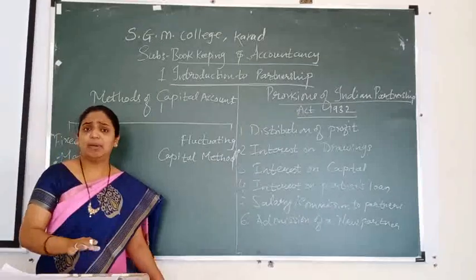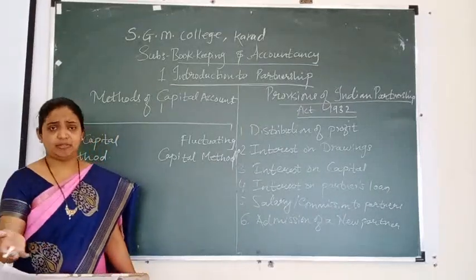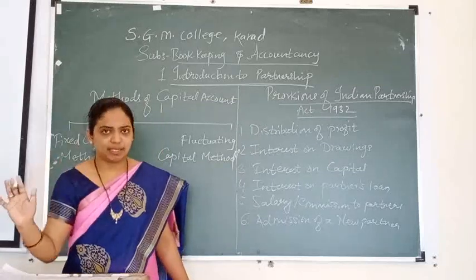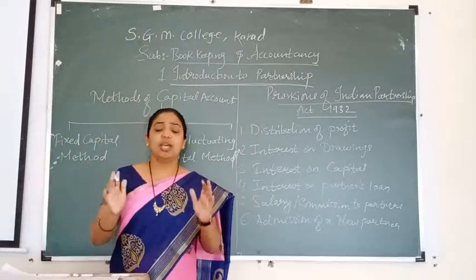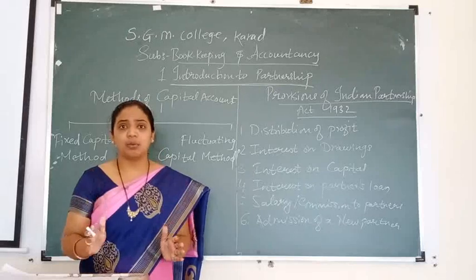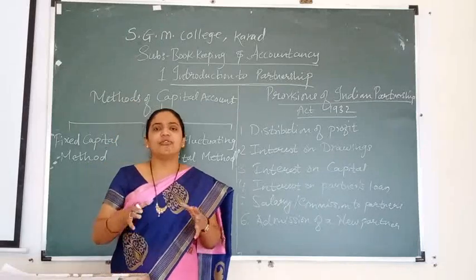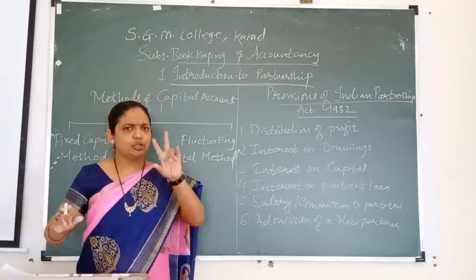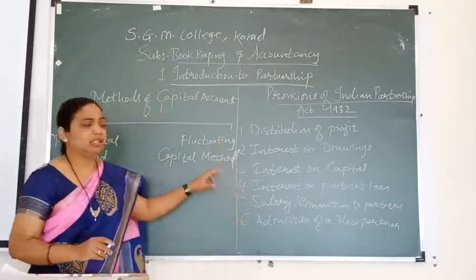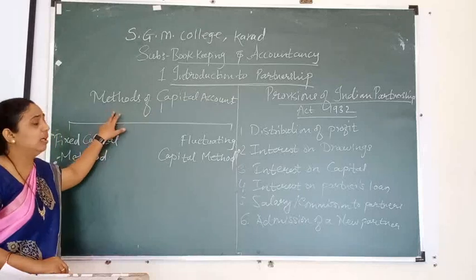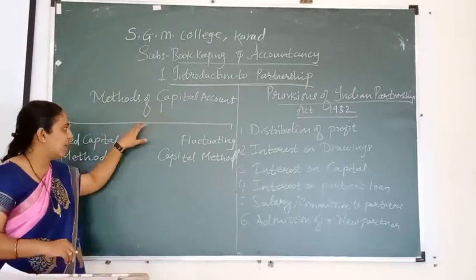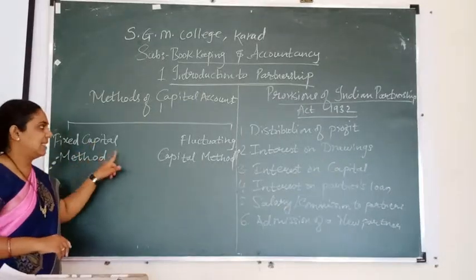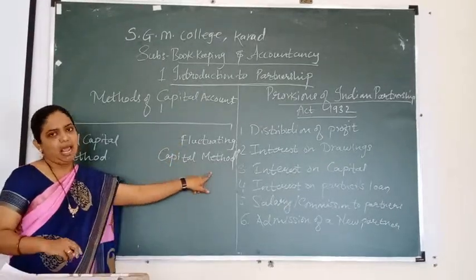As I said, the amount brought by the partner in the form of cash or kind into the business is the capital of that business. When partners maintain the accounts, they follow various methods, so it is broadly classified into two types: the fixed capital method and the fluctuating capital method.